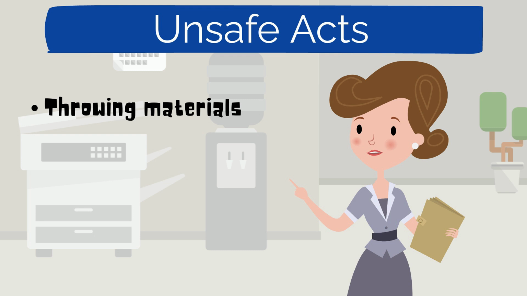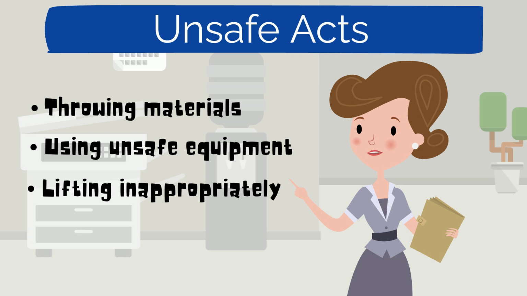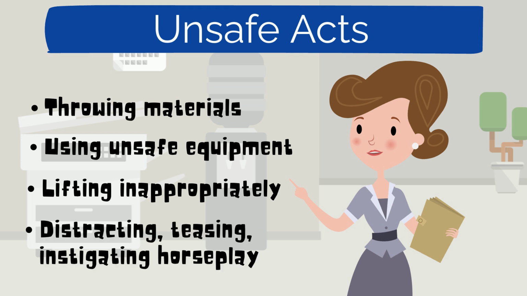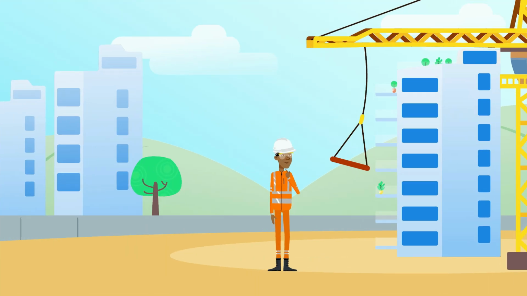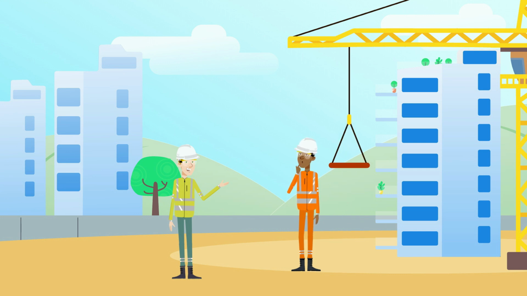This could include things like not lifting properly, not loading, placing, mixing, or combining using the right procedures, using unsafe equipment, or using the equipment unsafely, throwing materials, operating or working at unsafe speeds so it's either too fast or too slow, and making safety devices inoperable by removing, adjusting, or disconnecting them. This also includes distracting, teasing, abusing, and instigating horseplay, which has a big impact on the psychological climate of the workplace. These types of unsafe acts can undermine even the best attempts to minimize unsafe conditions, and in this case, a progressive discipline system should be used.